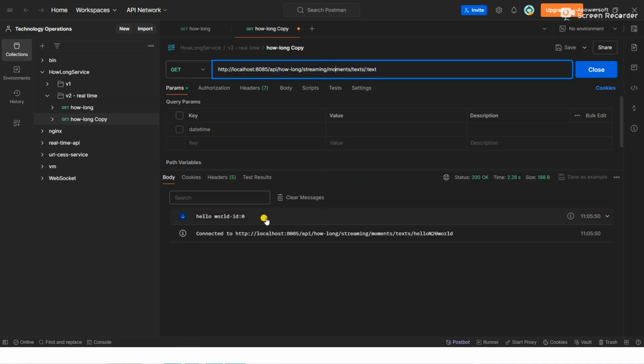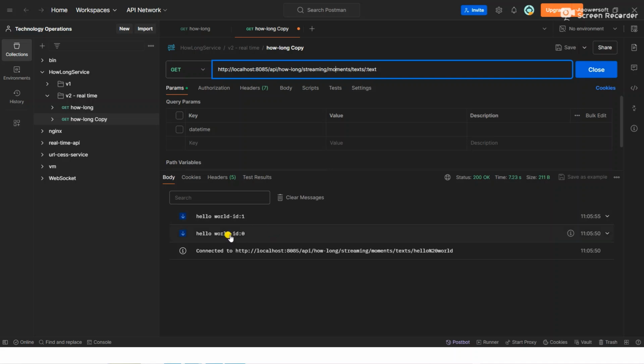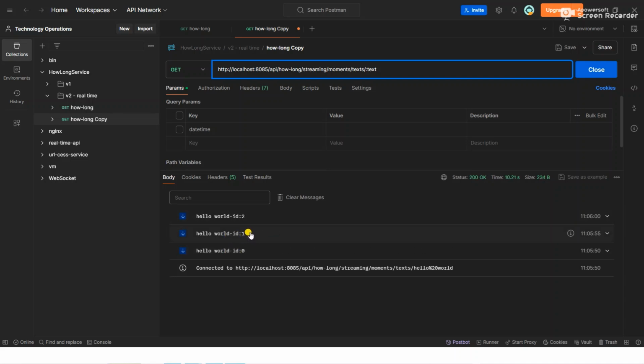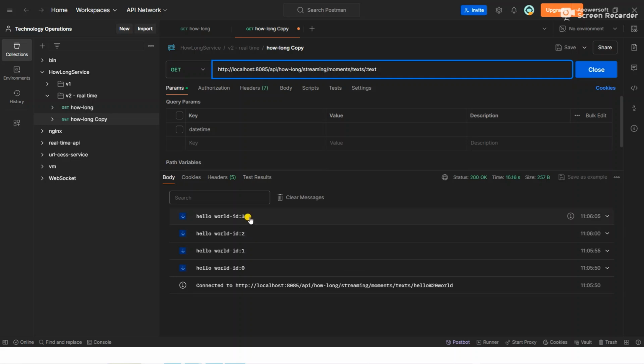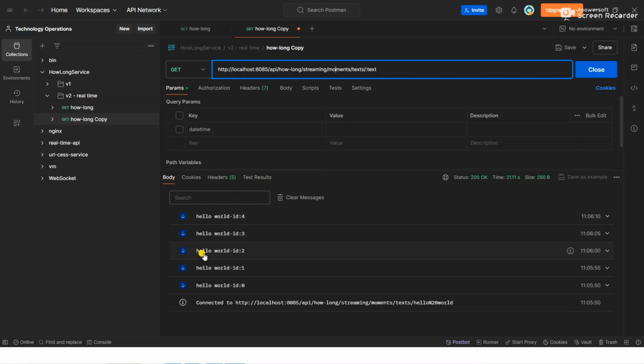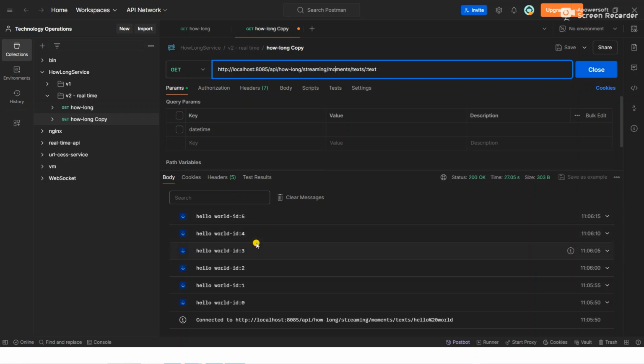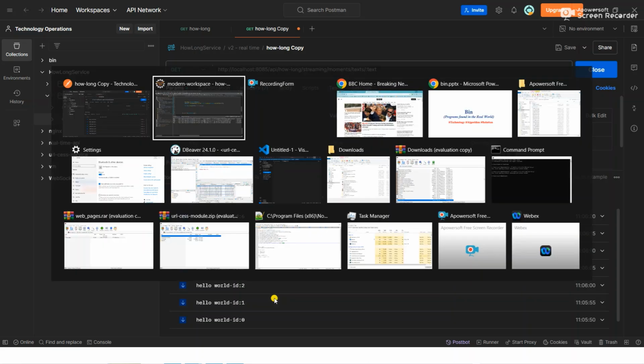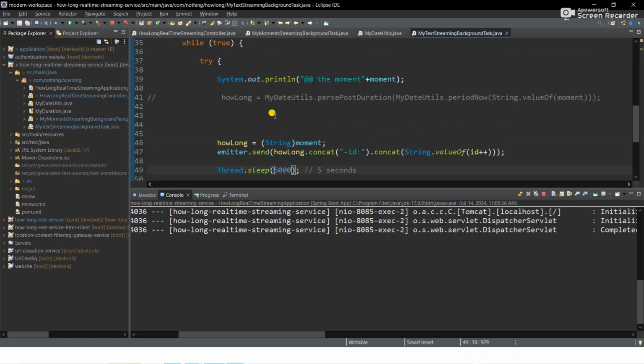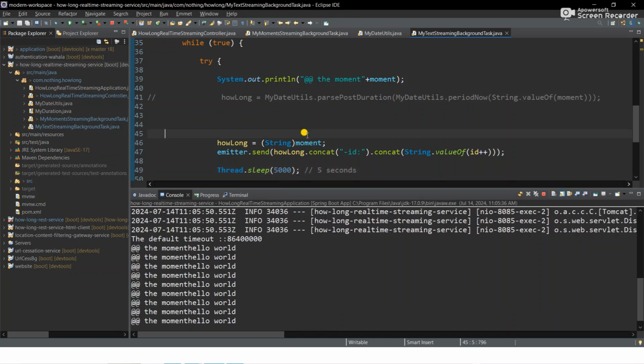So this is the first text that came after 5 seconds. Then after every 5 seconds, we get a new text. So the next one is going to be 15:3. So this is the real-time event. You actually see that it's streaming in real time. You can see the numbers counting, the IDs and the text. So that's the incorporation of the loops and the sleep. So I think now you get how we are doing it. Alright, so this is just one implementation.